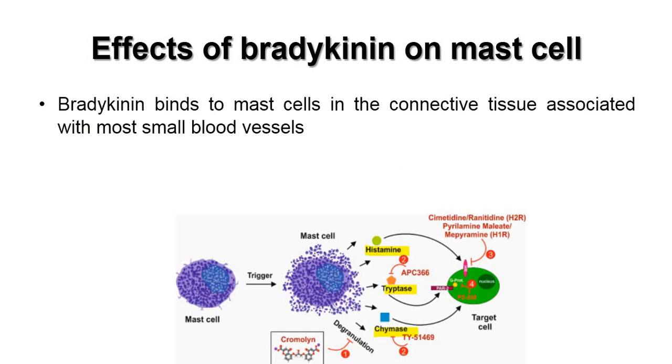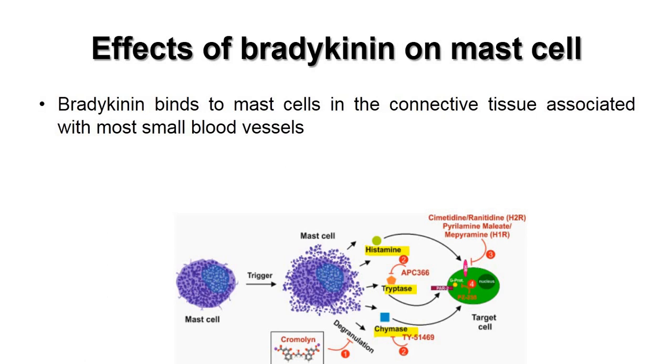So, bradykinin binds to the mast cell on the connective tissue. Where do you find mast cells? Mast cells are always found on the connective tissue, and mast cells are associated with very small blood vessels. The smallest blood vessel happens to be the capillary. The largest blood vessel is the artery, right, the aorta of course.